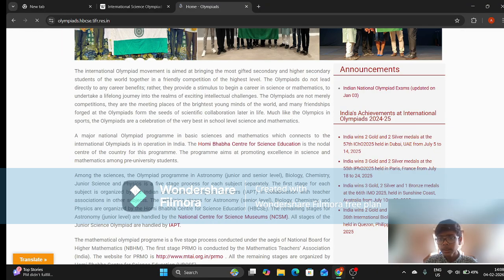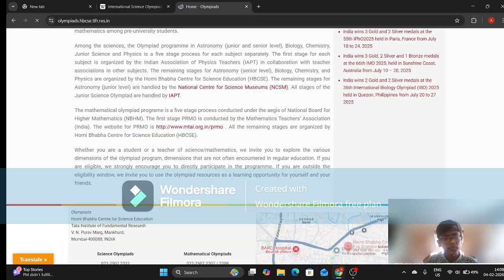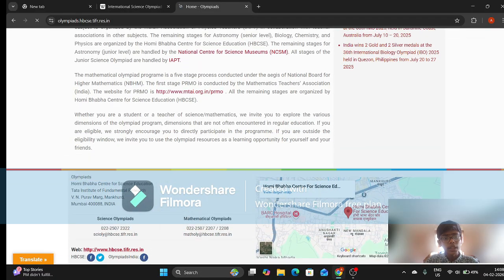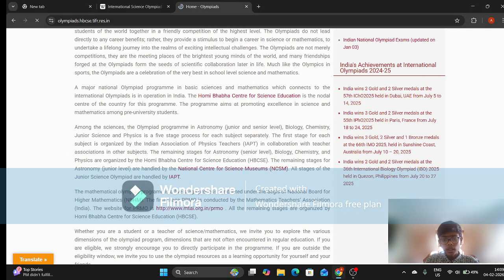This is the website where, if we look at the Junior Science Olympiad, it is handled by IAPT, Indian Association of Physics Teachers, but it is also conducted by the Homi Bhabha Centre for Science Education, HBCSE.